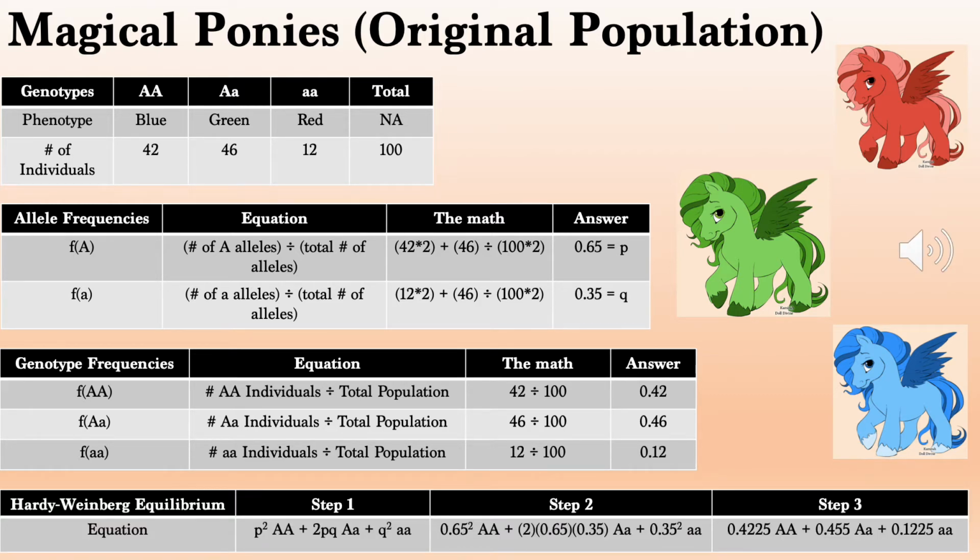The p in the equation is determined by the frequency of the Big A allele, which is 0.65, and q is determined by the frequency of the Little a allele, which is 0.35. Plugging those numbers into the equation determines roughly how many individuals in the population have each genotype. The final answer for the Hardy-Weinberg equation is 0.4225 Big A Big A plus 0.455 Big A Little a plus 0.1225 Little a Little a.